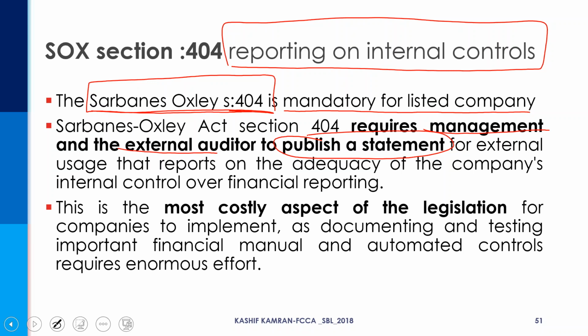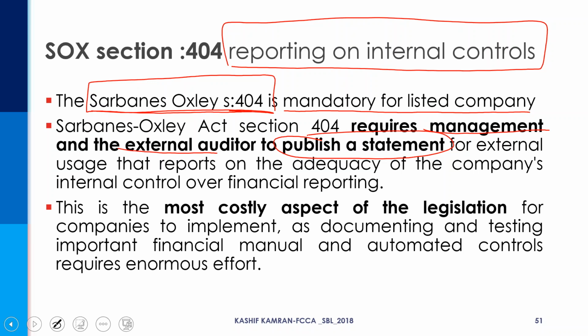It requires management and the external auditor to publish a statement. Both have to publish the statement and both should have the same conclusion. If the auditor says controls are ineffective, then the management should say the same. And if the management says the controls are effective, the auditor should say the same. So see the pressure on the management. They cannot do wrong reporting.